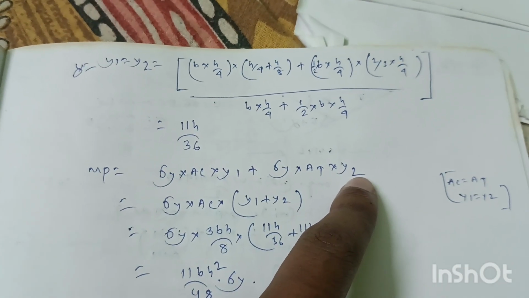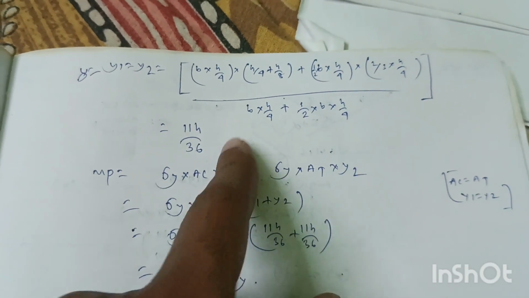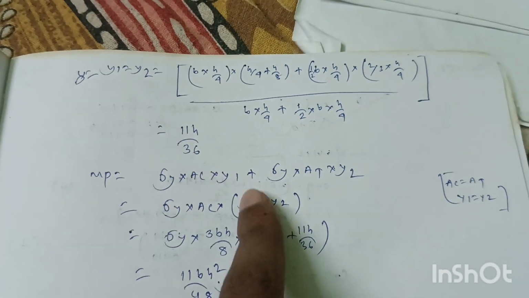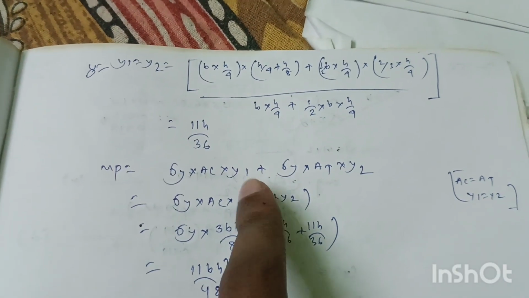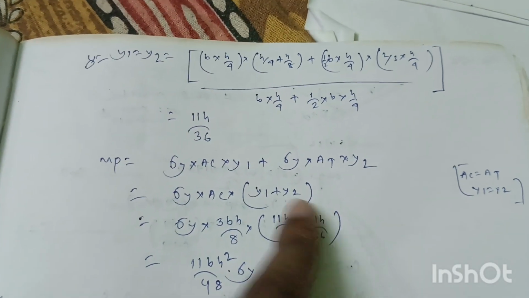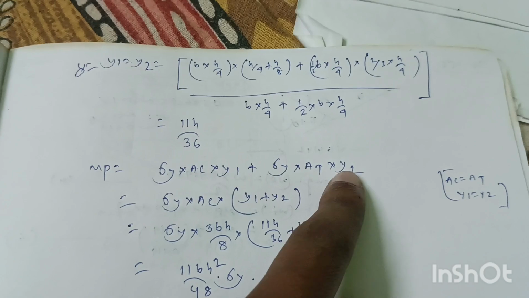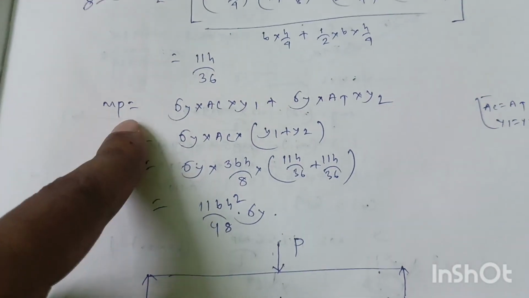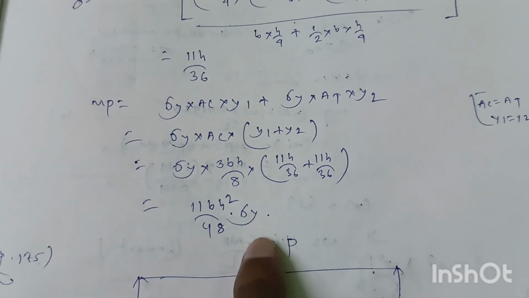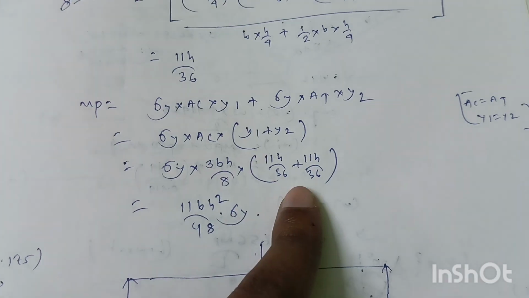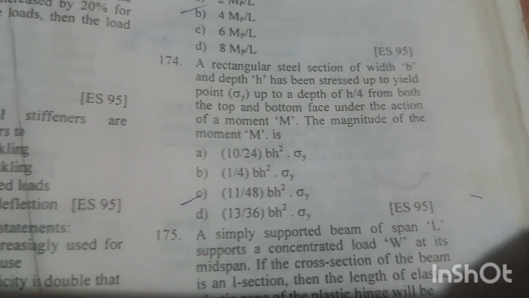We know AT equal to AC and Y1 equal to Y2, that is equal to 11h by 36, and AC and AT is equal to 3bh by 8. So if we put all the values in this equation, we will get the moment MP equal to 11bh square by 48 into sigma y. Option C is right answer.